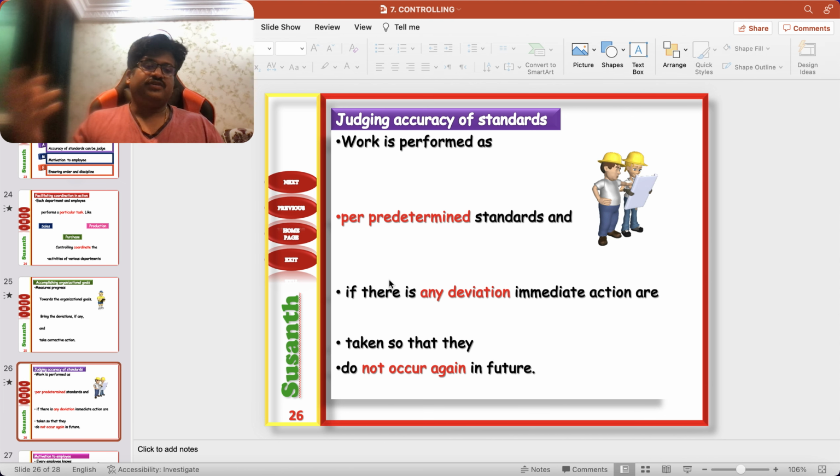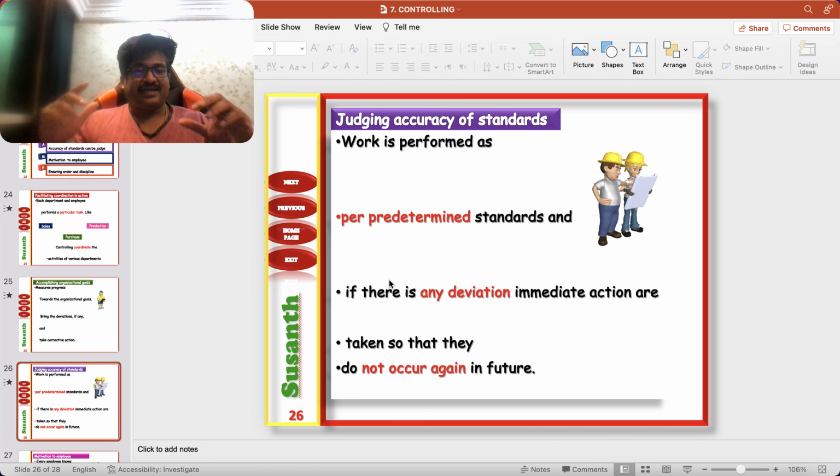Otherwise, only efficient employees will meet the target always. Below average and average workers will not be able to touch such a standard. They will always feel disappointed: I'm not able to complete, I'm not able to meet the standard. That means you are focusing only on the top end of the employees while fixing the standard. So fixing the standard and its accuracy is a major concern.